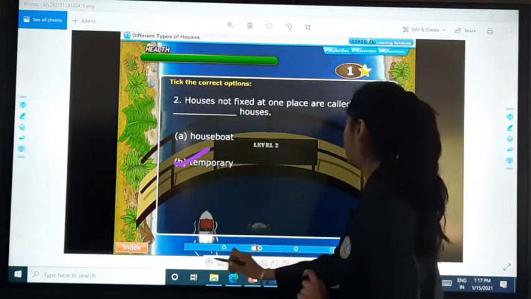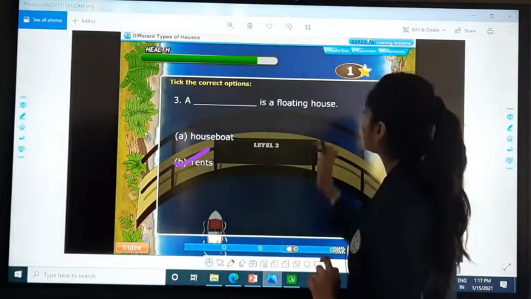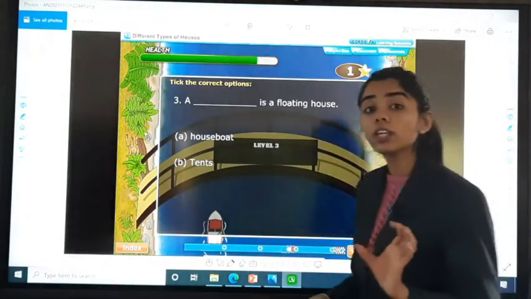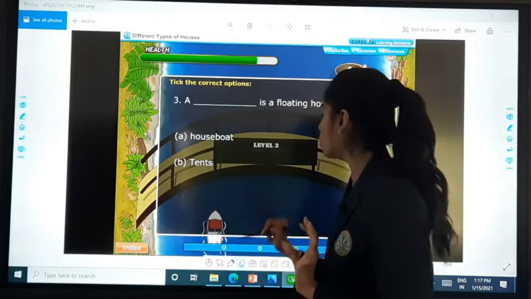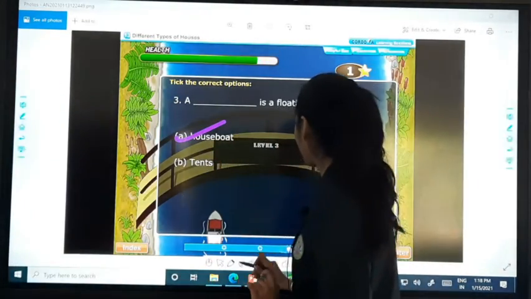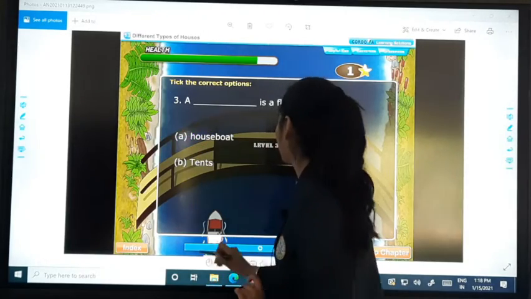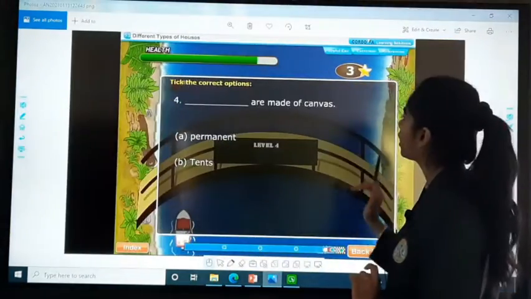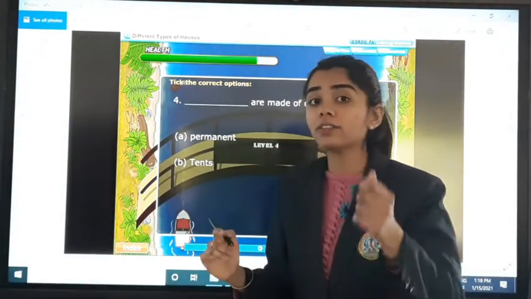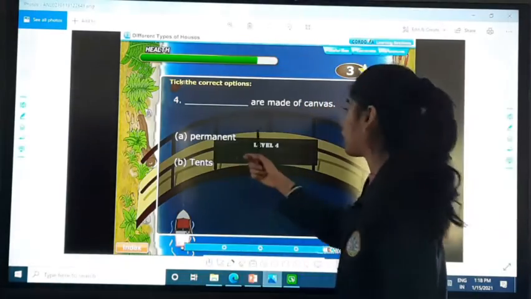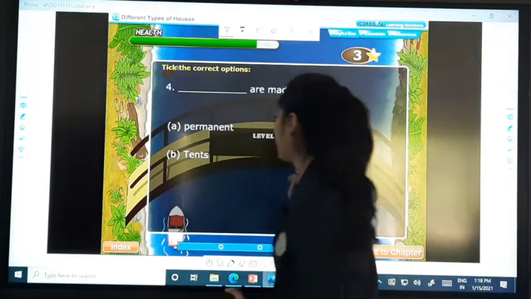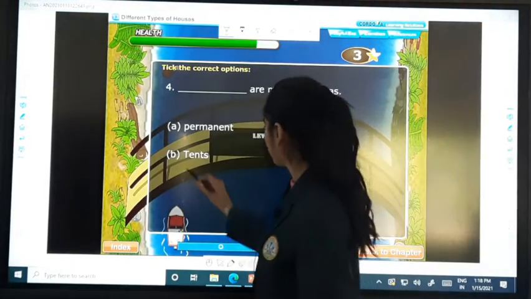Now the next one, what is it? A dash is a floating house. Okay, क्या होता है floating house? Is it the houseboat or the tents? It is the houseboats. Okay, is it clear, children? Now, the last one, what is it? Dash are made of canvas. Canvas से क्या बनता है? Canvas is a cloth. So, permanent houses तो canvas से नहीं बन सकते. So, the answer is tents. Okay, is it clear? This is our answer.